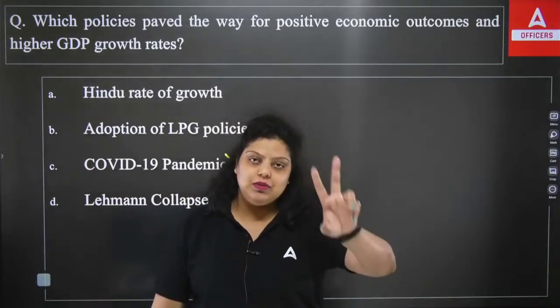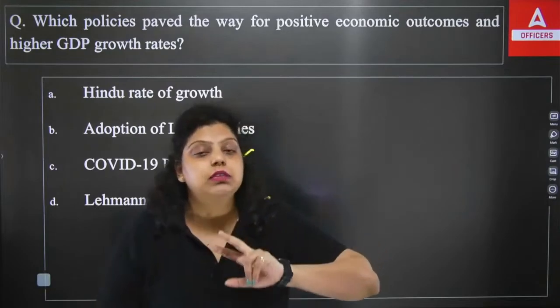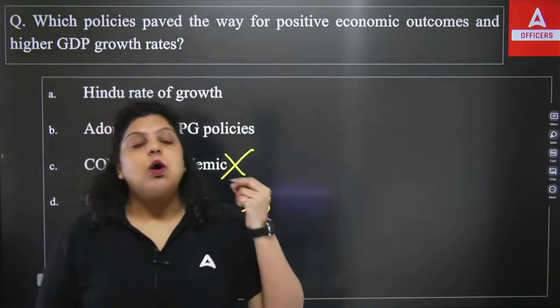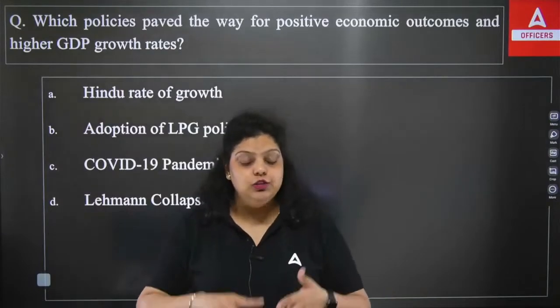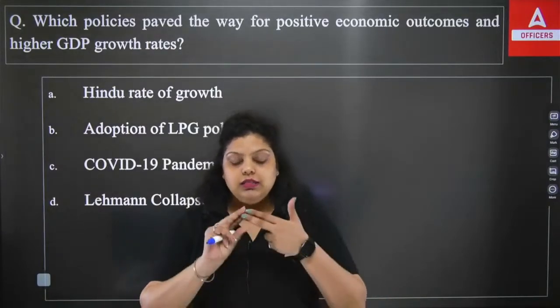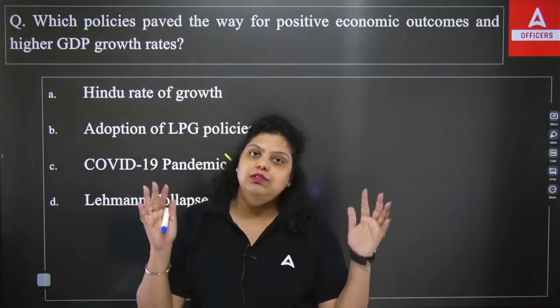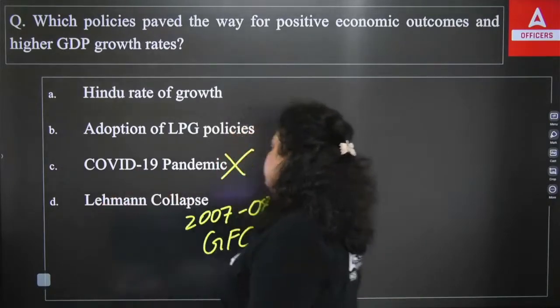Only two sectors saw positive growth. All the other sectors faced negative growth. The two sectors were agriculture and software services. They too got positive growth, while all the others were negative. Okay, so it can't be the third option.